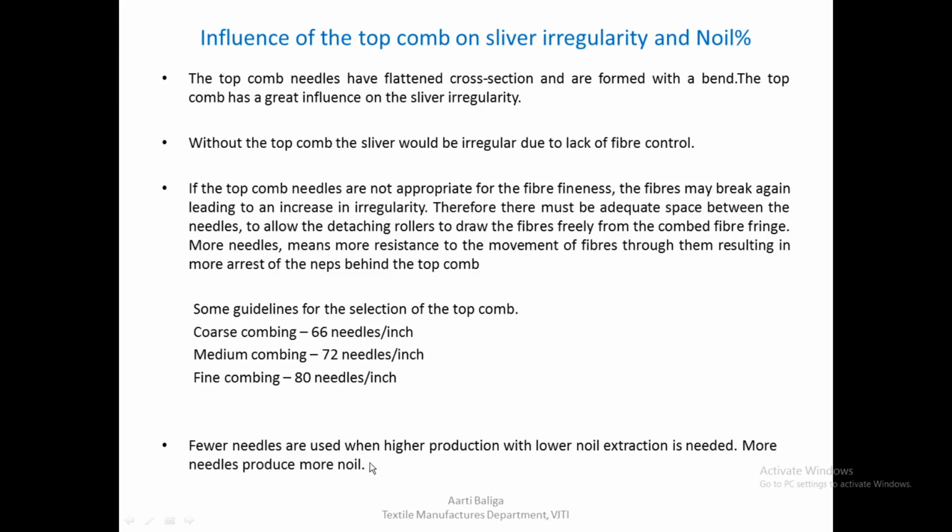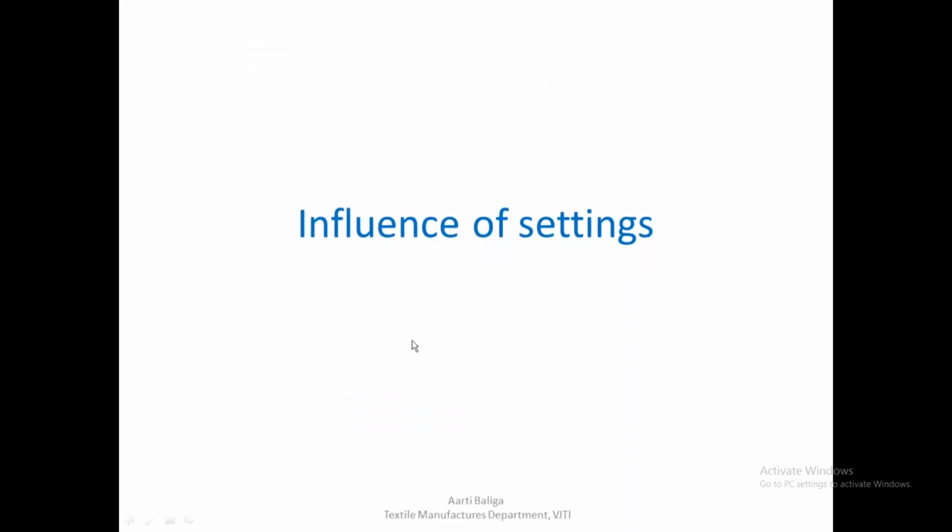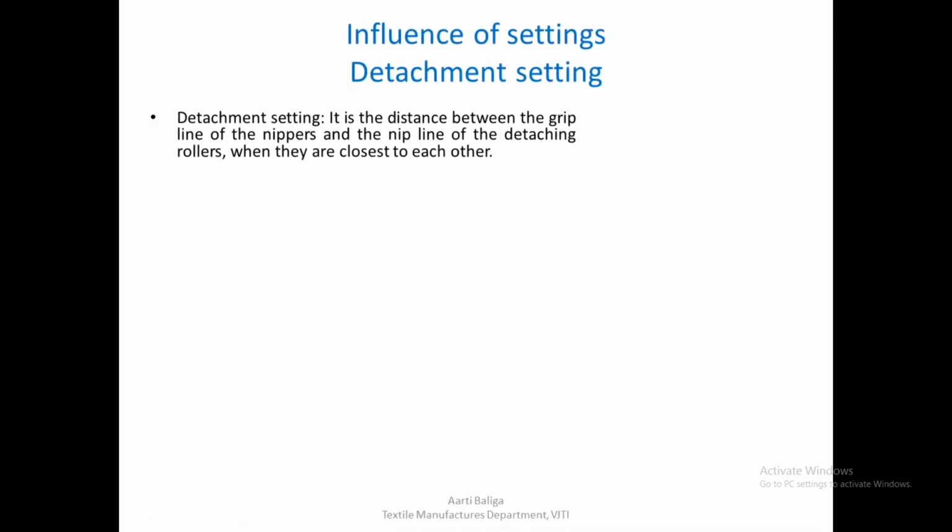So we can see how the density of the needles of the top comb will influence both the sliver irregularity, or rather the quality of the sliver that is given, as well as the noil percentage. So let us go to the influence of settings which it has on the noil percentage levels.